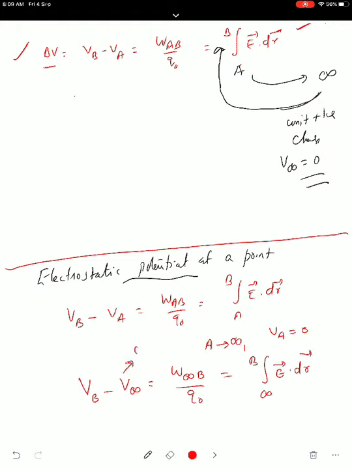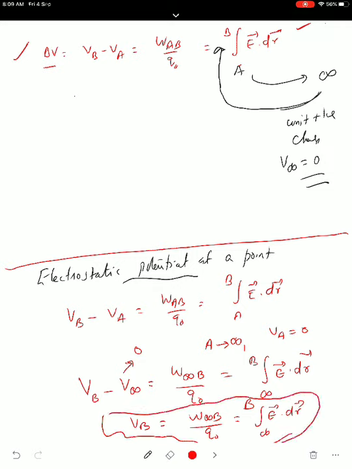Potential at infinity is taken as 0. So potential at any point is given by this equation: work done in bringing unit charge, measured as E dot dr from infinity to the point B. All should learn this equation. This is the measurement and definition of potential at any point. Write this equation 2-3 times in the copy, quickly, all of you.